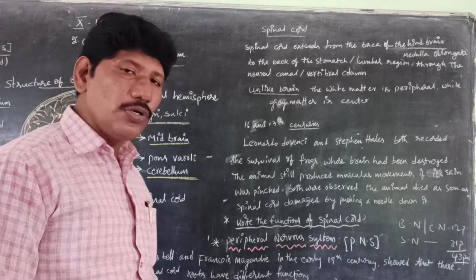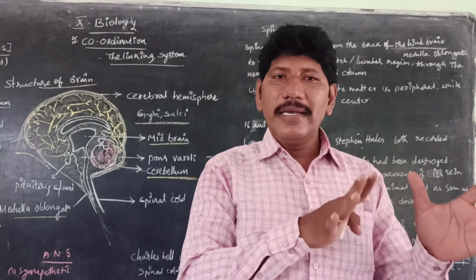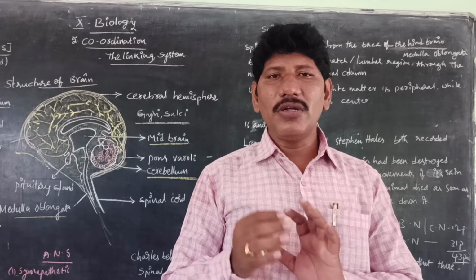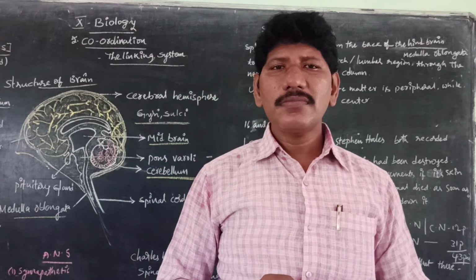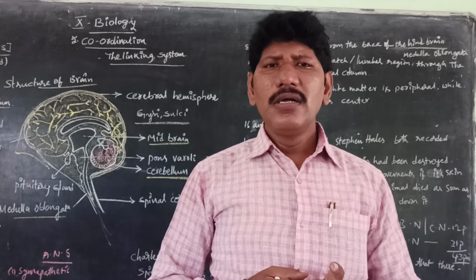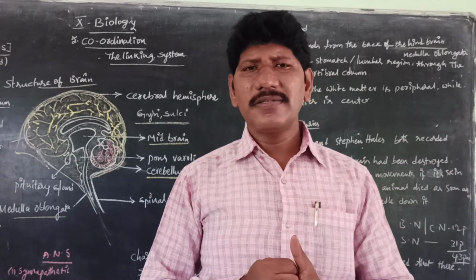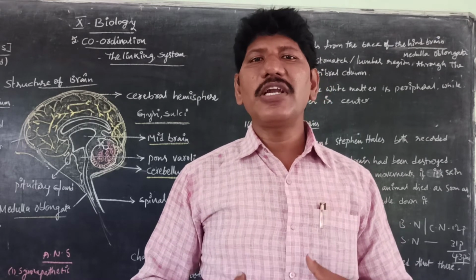Next, we are moving to the peripheral nervous system. Actually, peripheral nervous system means brain nerves or cranial nerves, 12 pairs, and spinal nerves, 31 pairs. Together 43 pairs. The peripheral nervous system can control several internal organs like blood vessels, smooth muscles, cardiac muscles. For example, blood circulation.